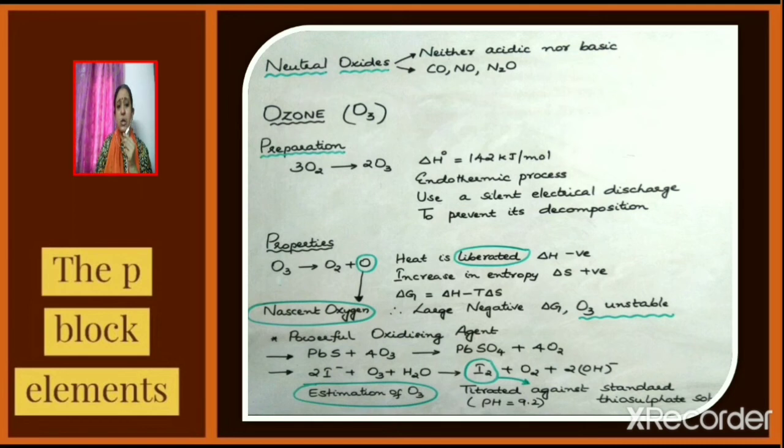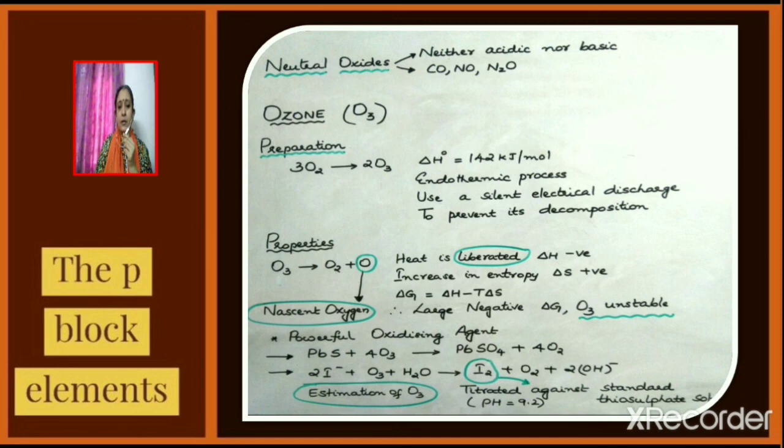We know that the Gibbs equation is delta G equals delta H minus T delta S. Now for this reaction, delta H is negative and delta S is positive. So delta G has a very large negative value, which shows that the reaction is quite spontaneous. Therefore, ozone is unstable.